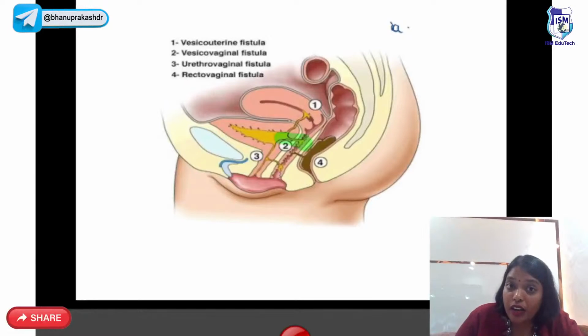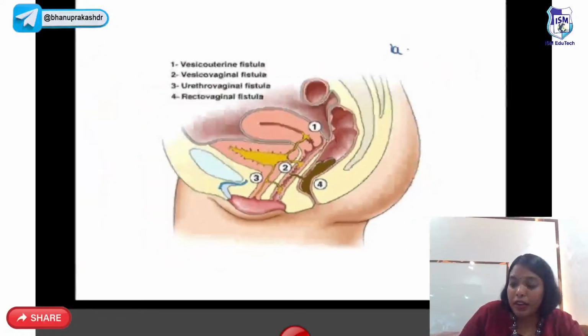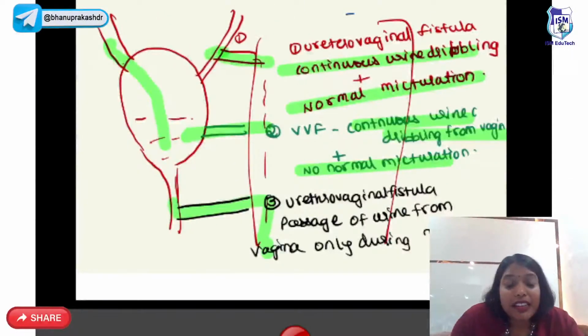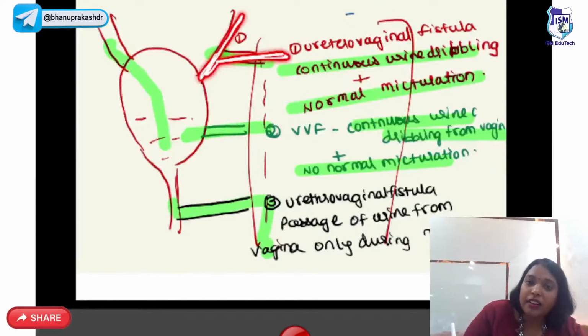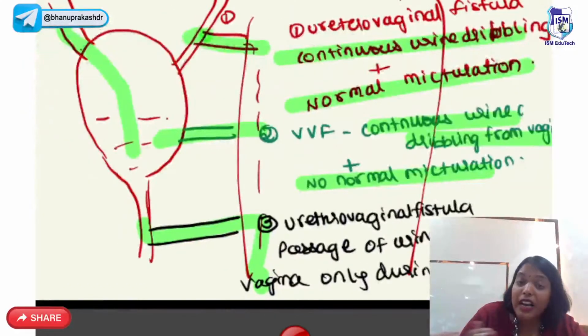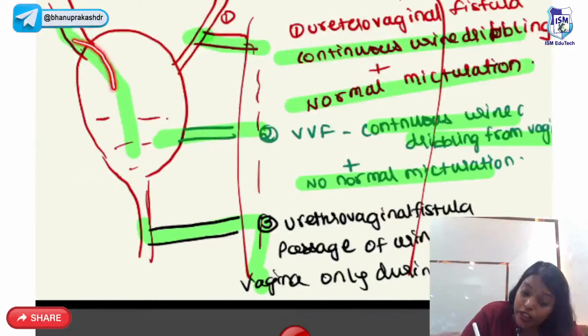Next comes the fistula. The most common fistula we have is vesico-vaginal. That is the connection between the bladder and vagina. How do we differentiate between these fistulas? Mainly by the 3 swab test, guys. Remember, when you have a connection between the ureter and vagina, that is called ureterovaginal fistula. Here, urine through this ureter will be continuously coming out. So you'll have continuous urine dribbling, but normal micturition is also there because urine from the other ureter is coming into the bladder.